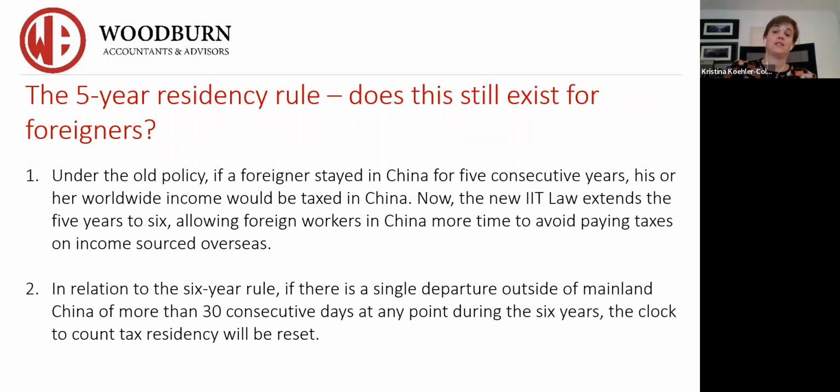Prior regulations basically stated that you had to do 30 consecutive days and 90 days in total in a year. That 90 days has actually now been removed. It is 30 consecutive days outside of China. Okay.